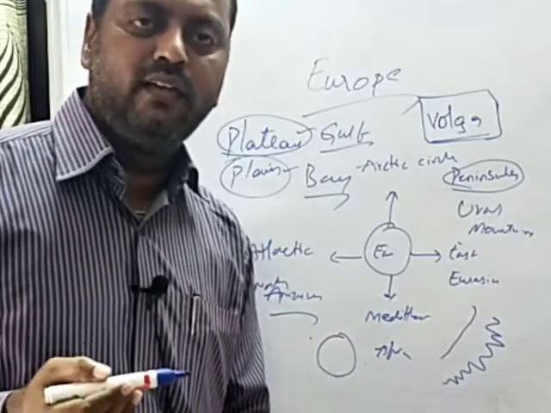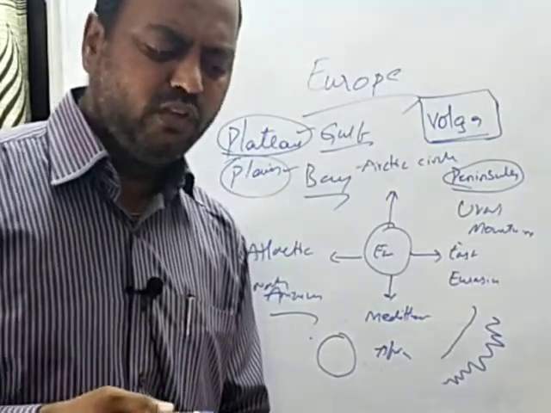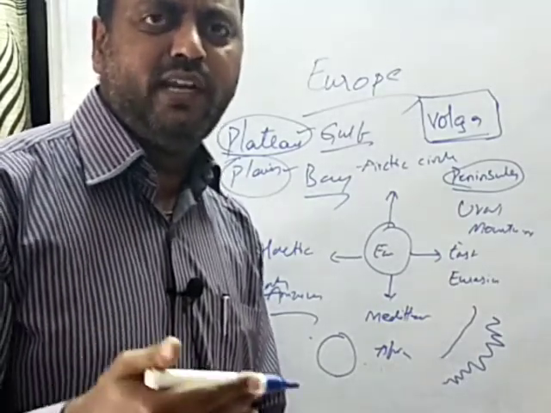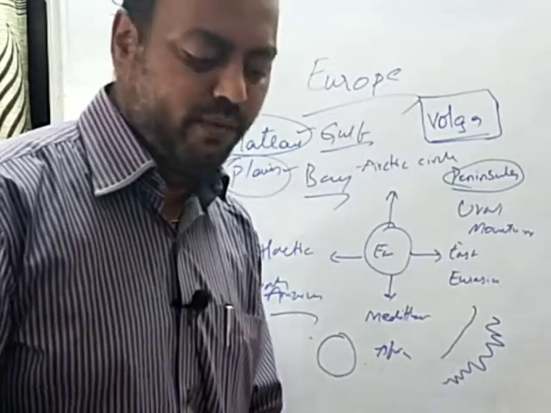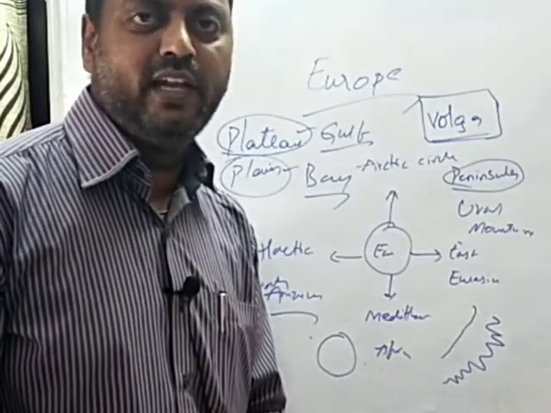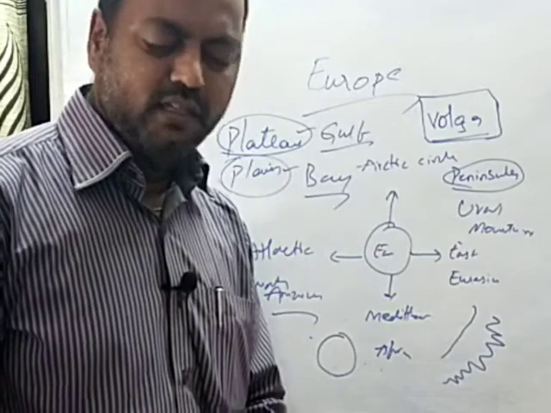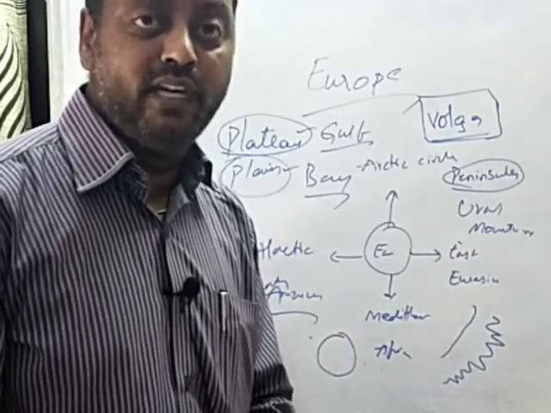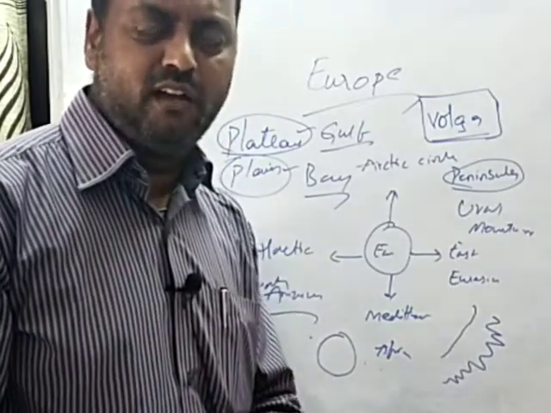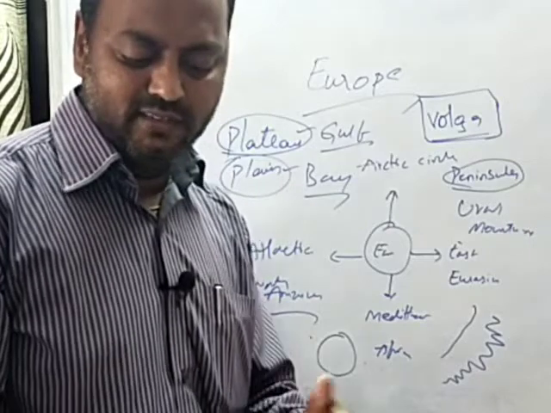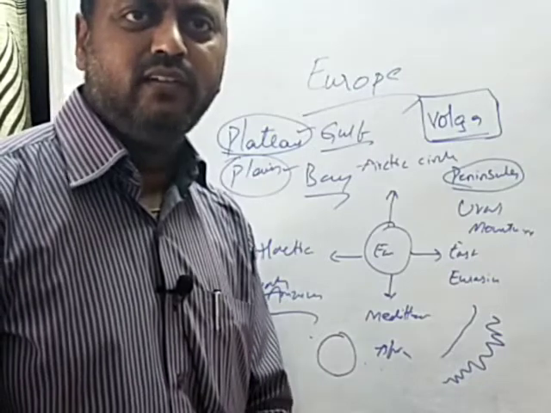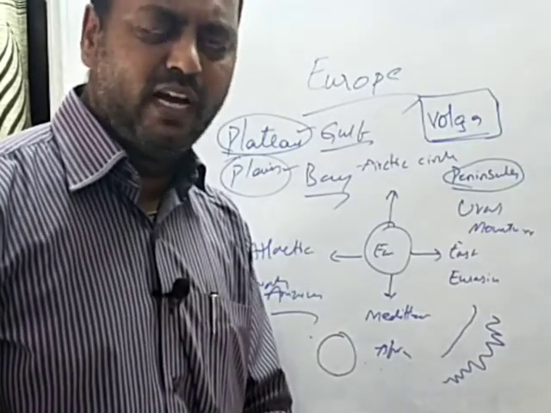Norway and Sweden is also considered a peninsula. You can check this out in the map. You can put a European map in front of you and check the peninsulas which I am discussing today. This peninsula is also called the Scandinavian peninsula, where Norway, Sweden, Denmark are present. The sea surrounds some of the European countries not just on three sides but on all four sides, and these are called island countries. Great Britain is one such island. On its four sides it's covered with water.